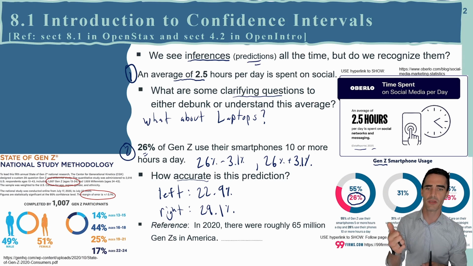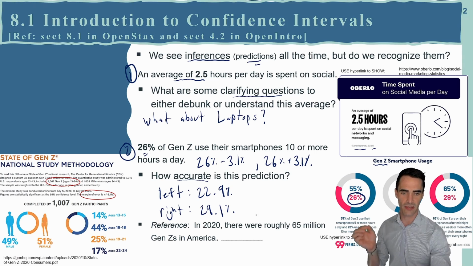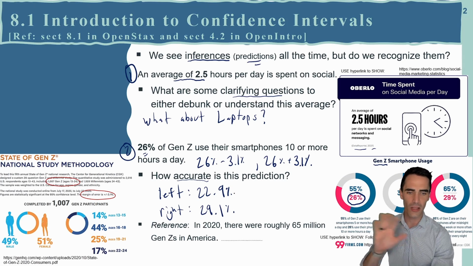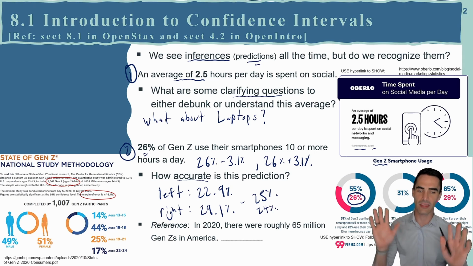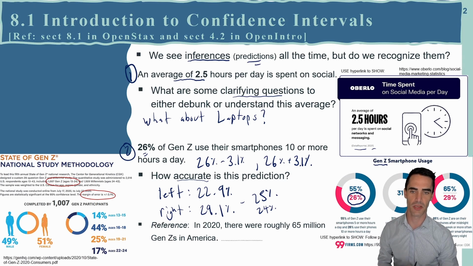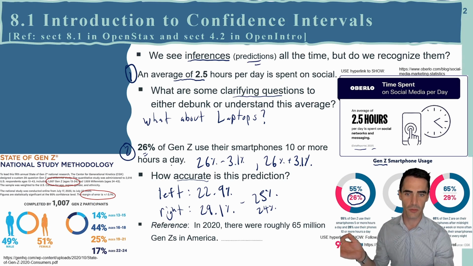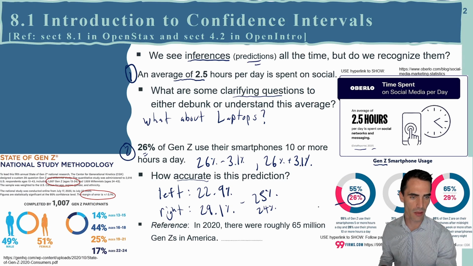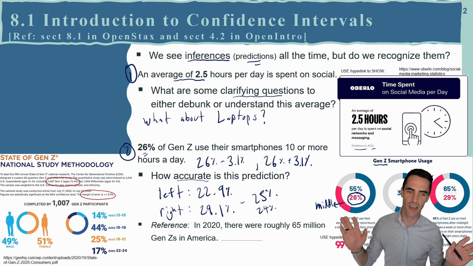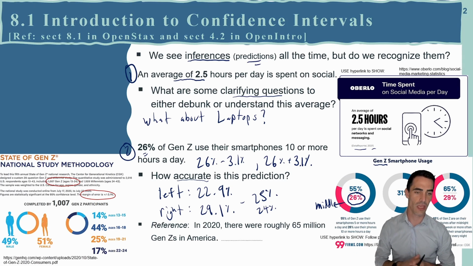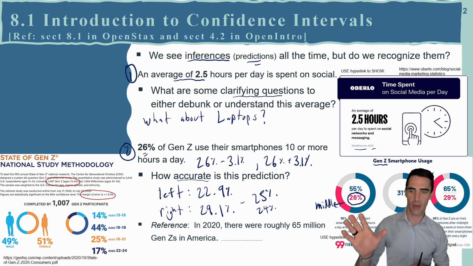And then you might be looking at the 26 and saying, why 26? In fact, any one of these, 22.9, 29.1, are all equally likely to occur. It could equally likely be, let's say, 25%. It could be 24%. Okay, I think you get the point. Any number in between those two. The whole reason why you pick 26 is because it's smack dab in the middle. And so, hey, look, if it turns out years later somehow they talk to all 65 million individuals, if they're wrong, hopefully they're only wrong by a little bit.